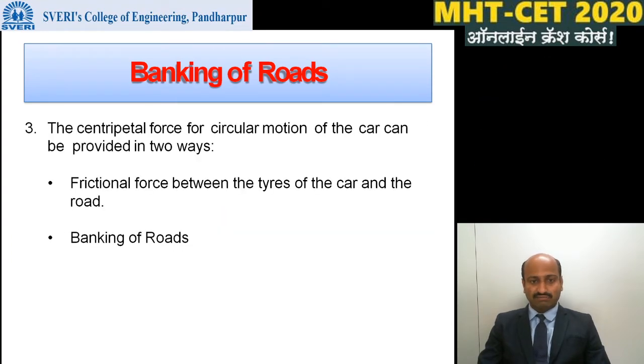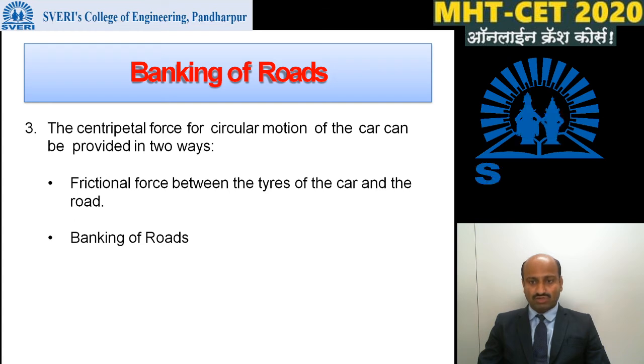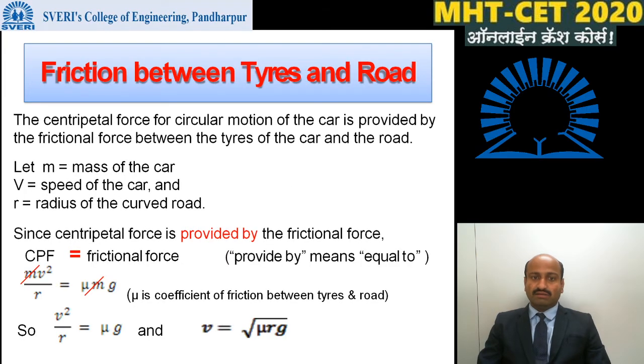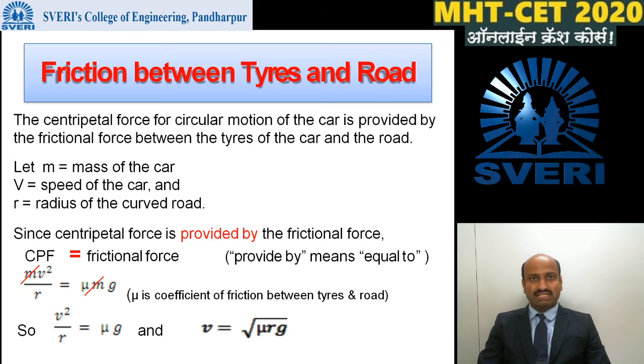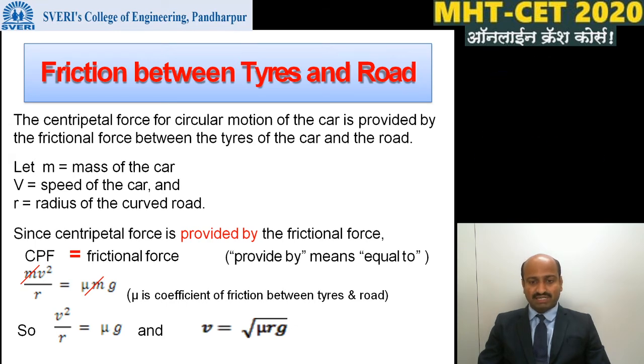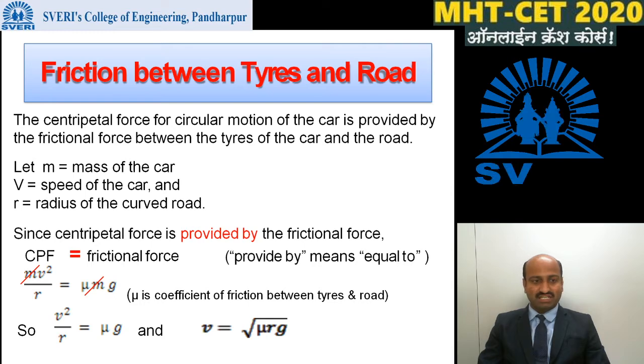The centripetal force for circular motion of the car can be provided in two ways. First, frictional force between the tires of the car and the road, and second, banking of roads. Friction between tires and road. Suppose that for circular motion of the car, the required centripetal force is provided by frictional force.